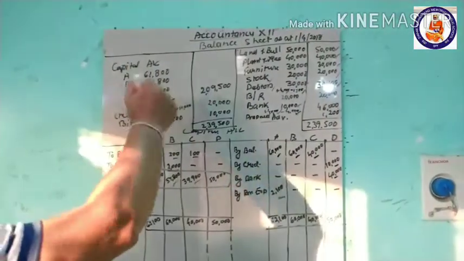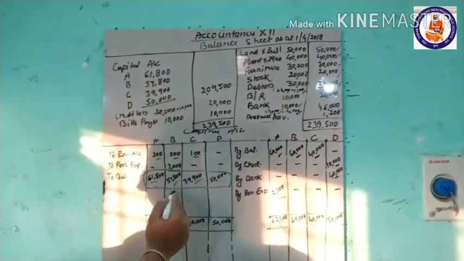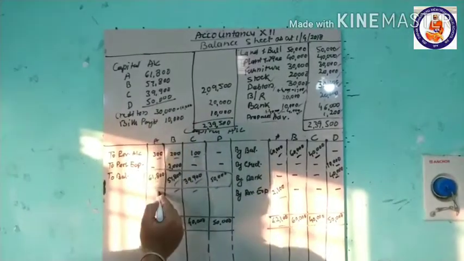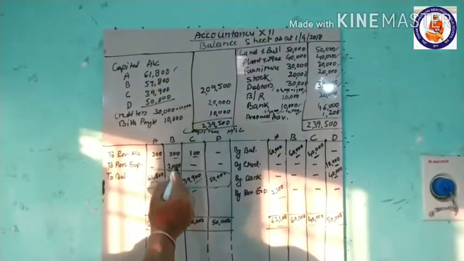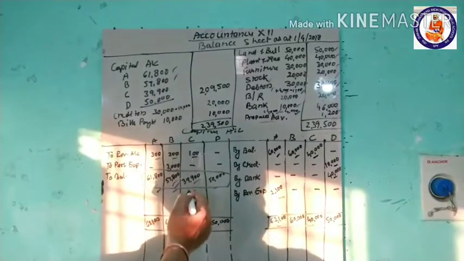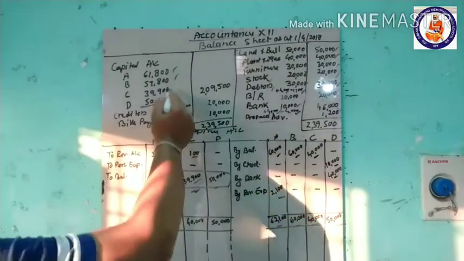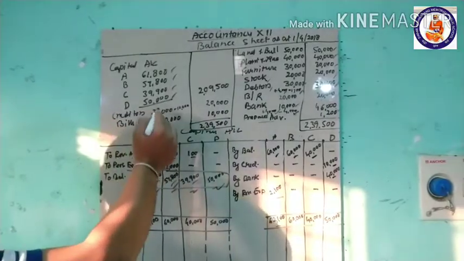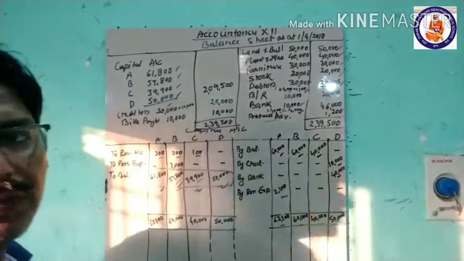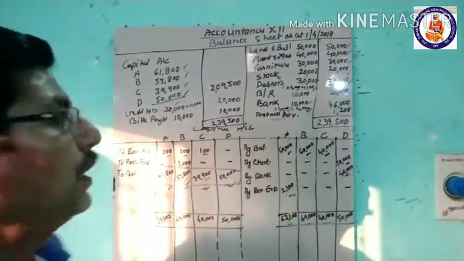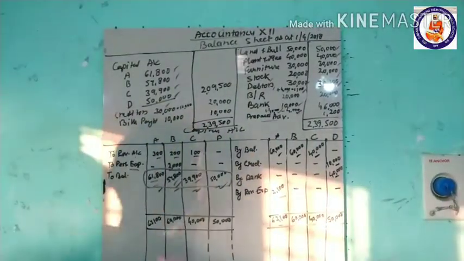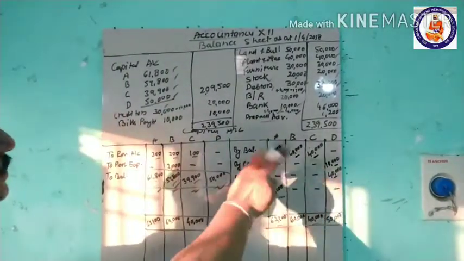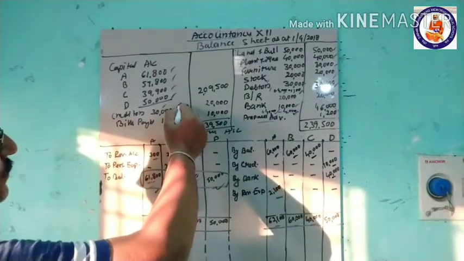Now come to the capital accounts here. These are the balances of the capital accounts: 61,800, 57,800 of B's capital account, C's capital account 39,900, and D's 50,000. This we have taken. Creditors in our old balance sheet were 30,000. Of this, 10,000 was D's balance, which was transferred to his capital account.